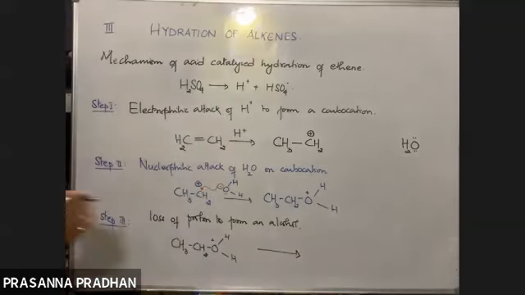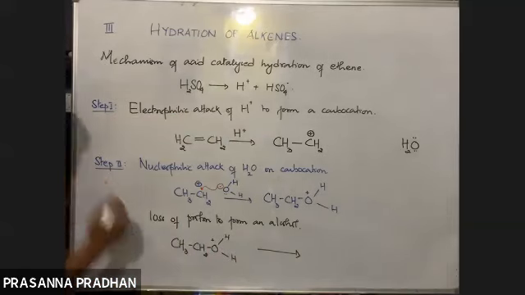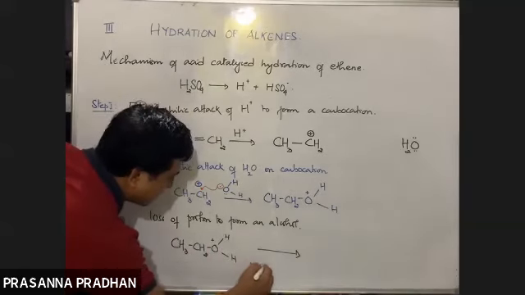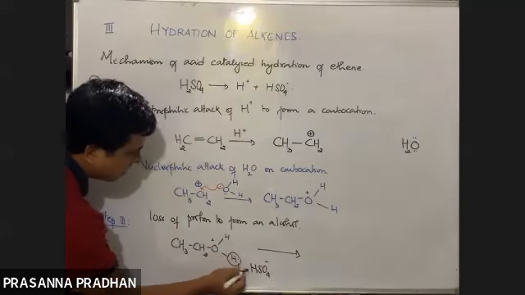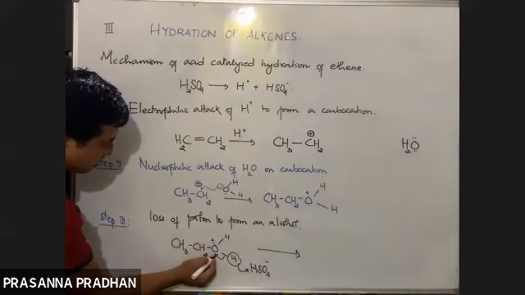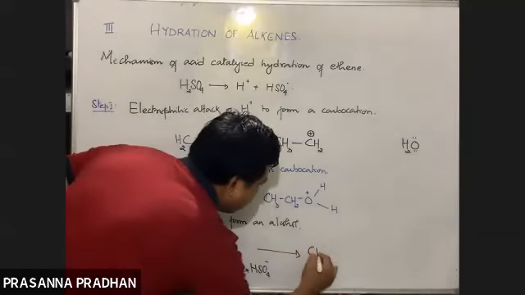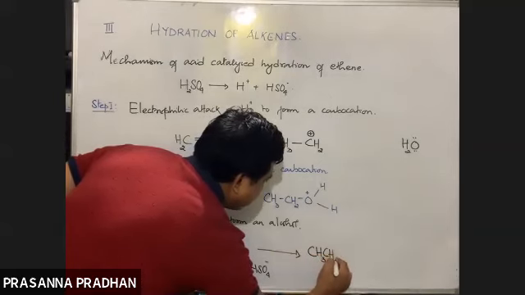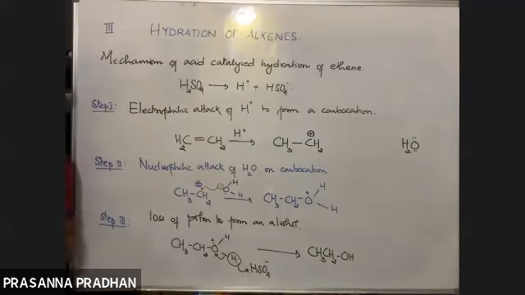Now in the first step, we have H positive and HSO4 negative generated. What is the role of this HSO4 negative? It's a base, so it will abstract this proton, and these two electrons, which were already there, will come back to the oxygen like this. So H2SO4 is regenerated. A catalyst is regenerated at the end of the reaction. Finally, we get CH3, CH2, OH, and at the same time the catalyst is regenerated.